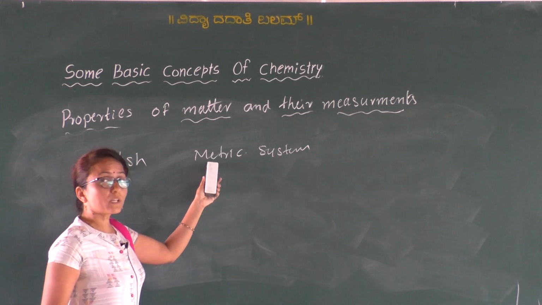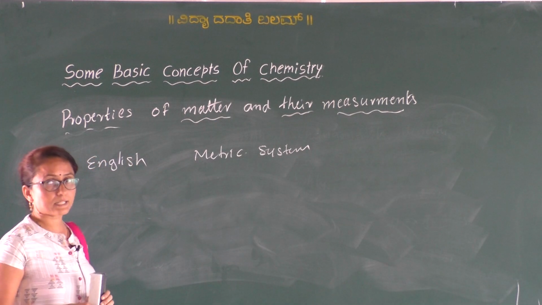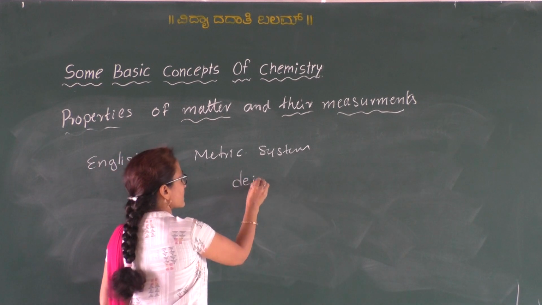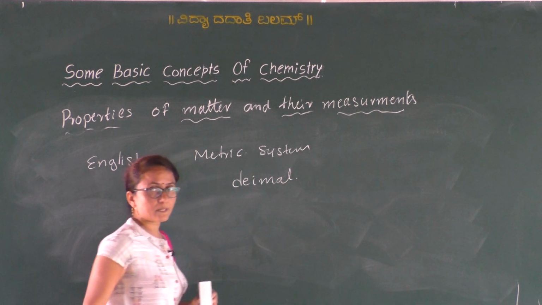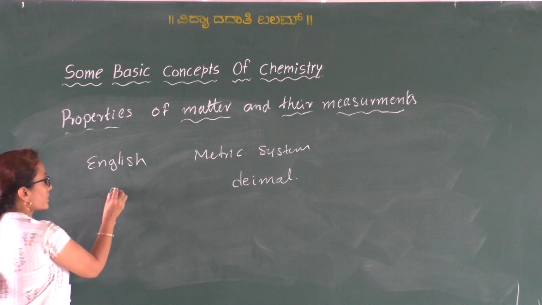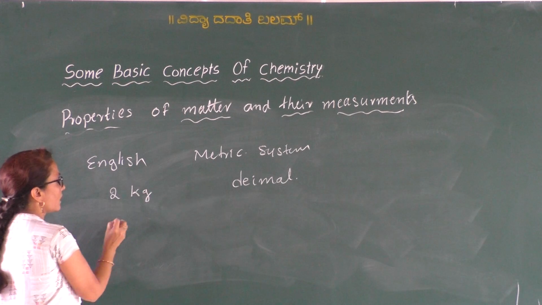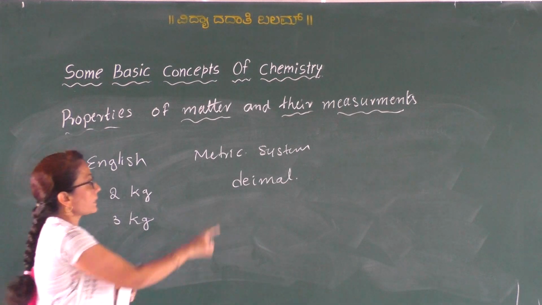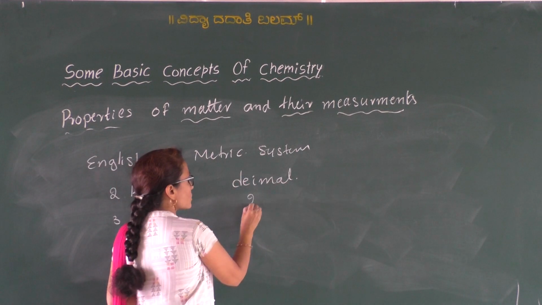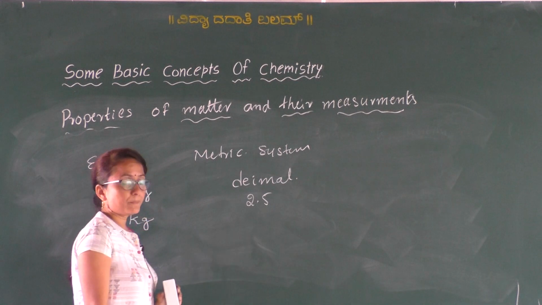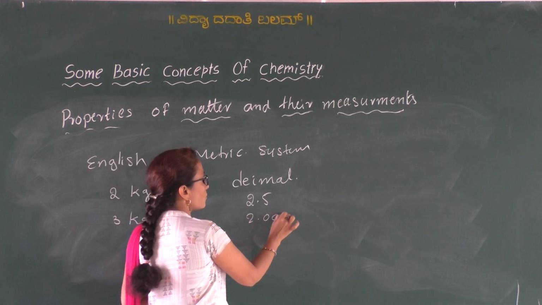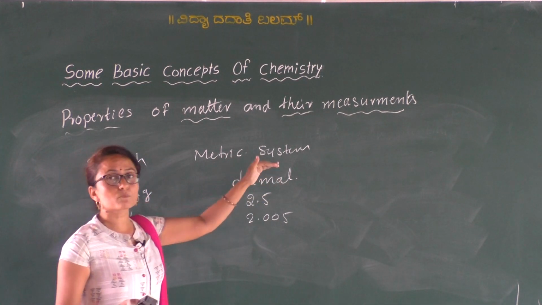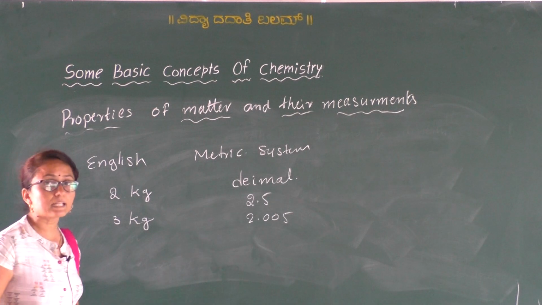And it is more convenient than the English system, because the metric system uses the decimal system. In the English system, you have to take either 2 kg of sugar or 3 kg. But the metric system uses decimals. Therefore you can take 2.5 kg or 2.005 etc. Therefore the metric system is more convenient than the English system.